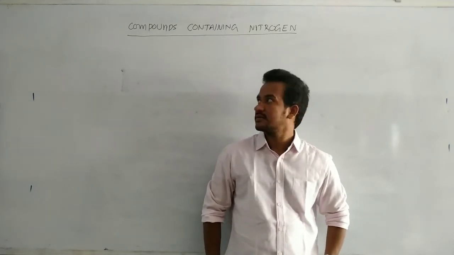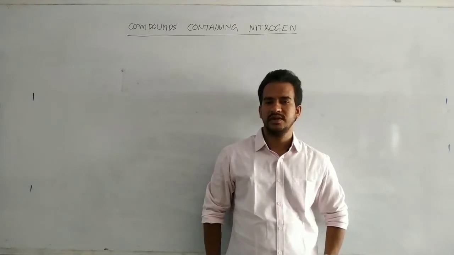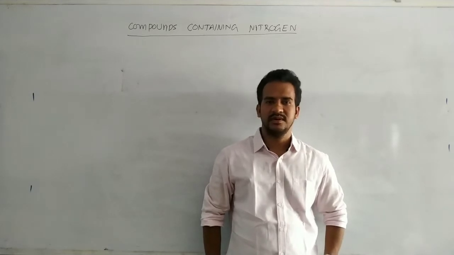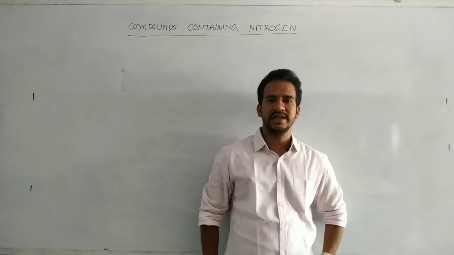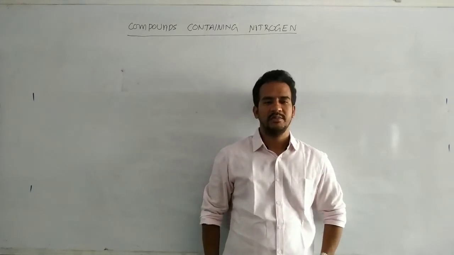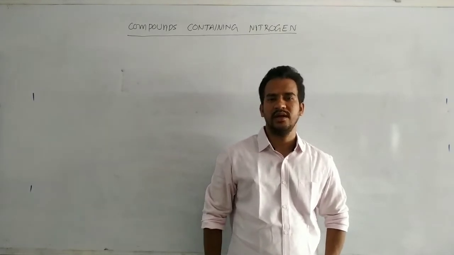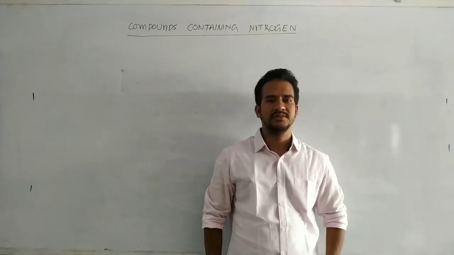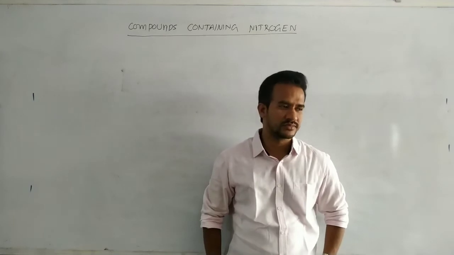Without stopping, let us start another chapter from organic chemistry. Of course, it is the last chapter of pure organic chemistry: compounds containing nitrogen. The remaining chapters are polymers, biomolecules, and chemistry in everyday life. After completion of this chapter, physical chemistry will be started.